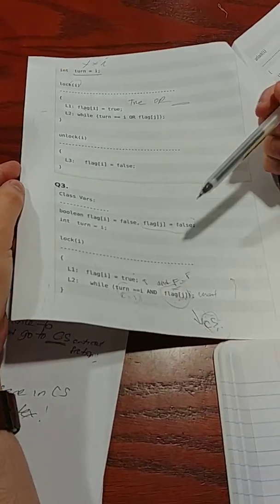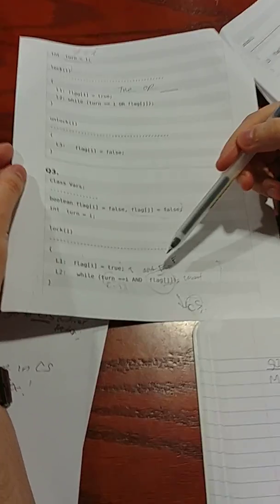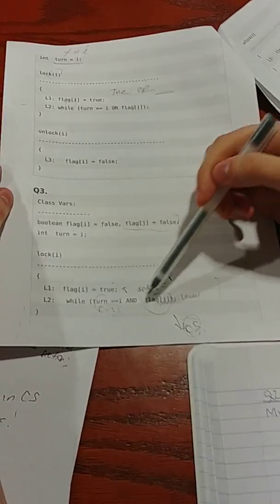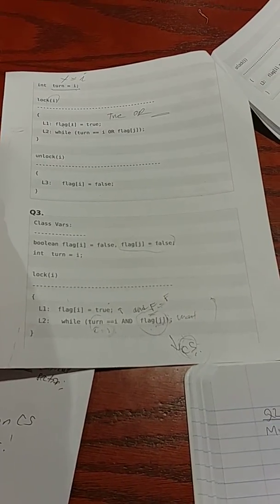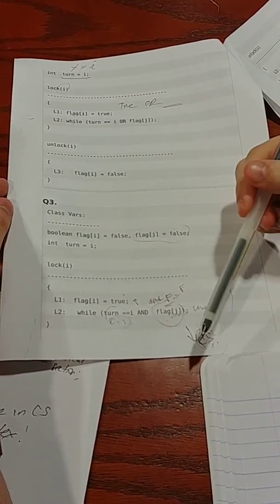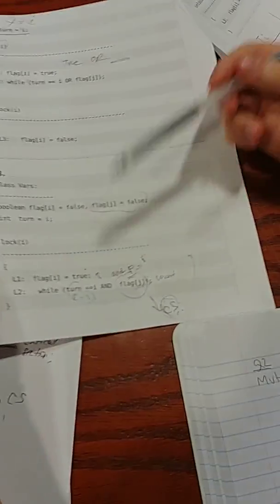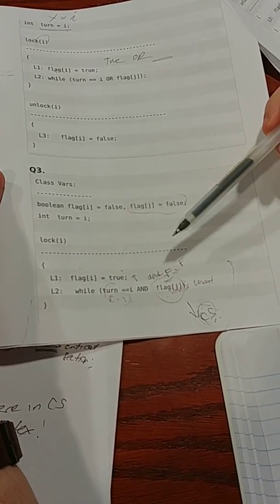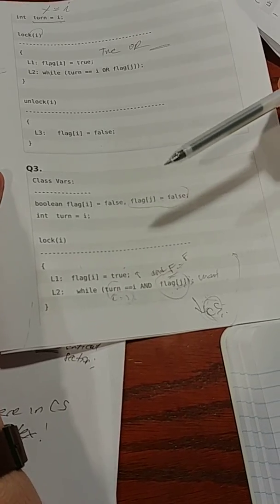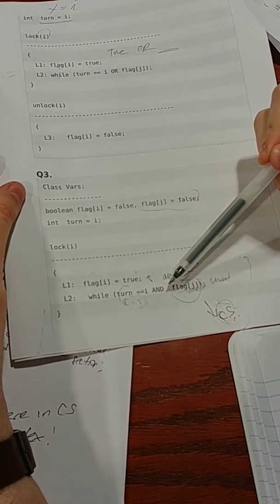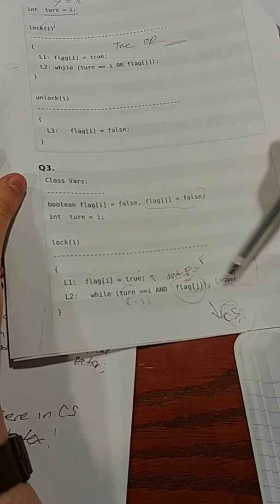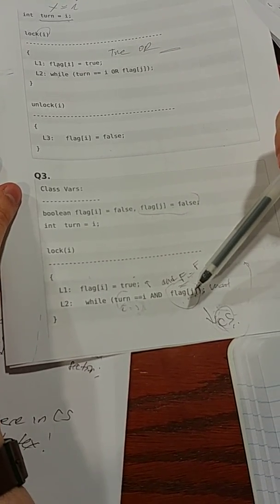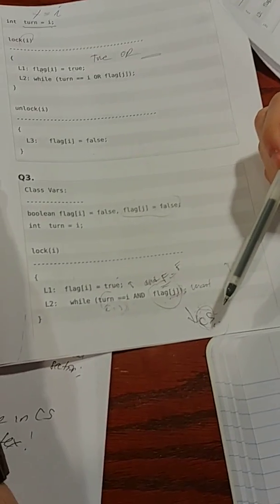And now note that liveness is true, because J is allowed to go in whenever it wants, since this condition will always evaluate to false, and false and anything will always be false. J can go whenever it wants, so it'll never be blocked. So there's always going to be liveness, because no matter what I does, at least J will be able to go into the critical section. But note that there's no fairness here, because if I is waiting and J goes through, J could lock again before I gets a chance to go into the critical section. So I will be always waiting.